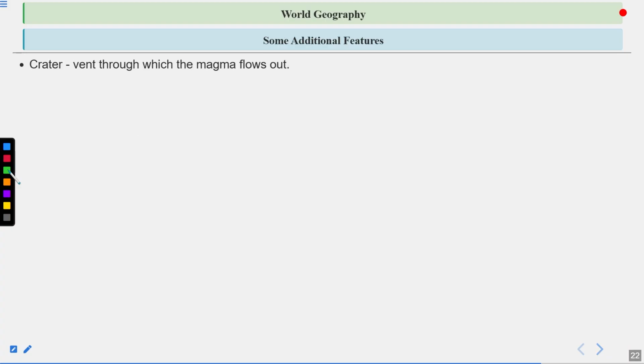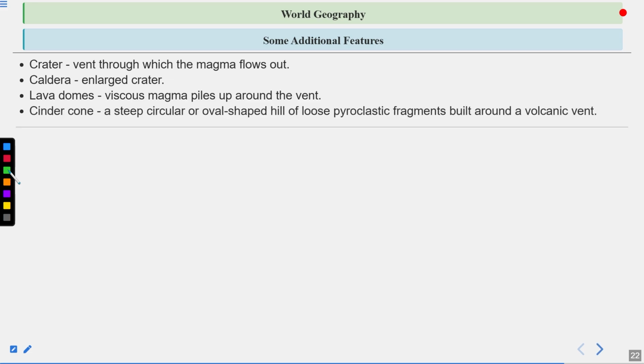Then some additional features like crater: the vent through which the magma flows out is called a crater. Then caldera, an enlarged crater. Lava domes: viscous magma piles up around the vent, and that is called a lava dome. And cinder cone, a steep circular or oval shaped hill of loose pyroclastic fragments built around a volcanic vent.